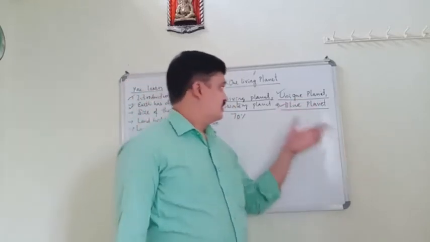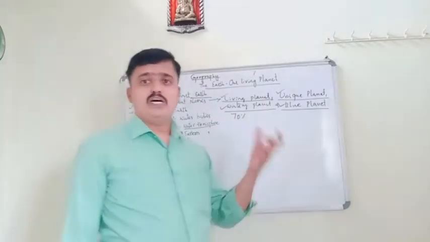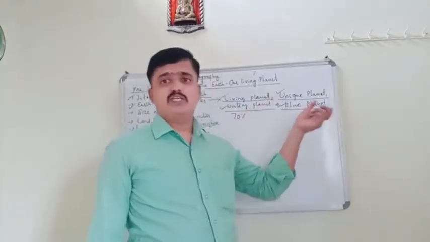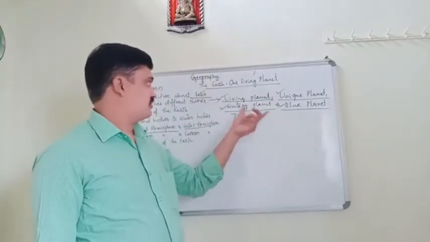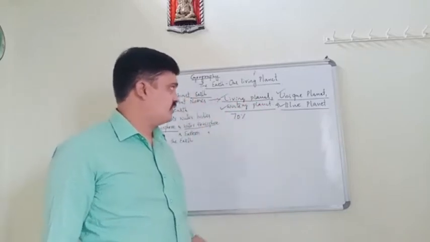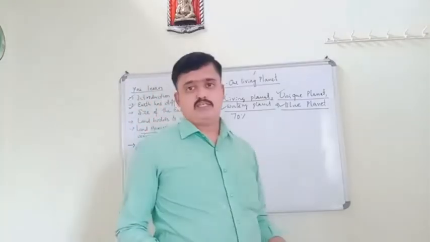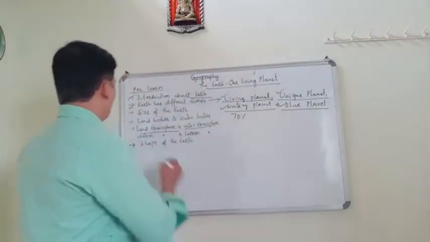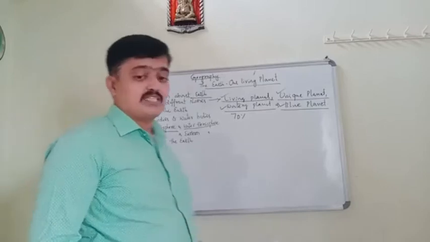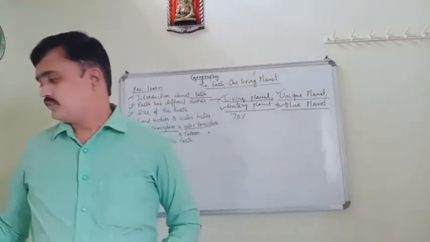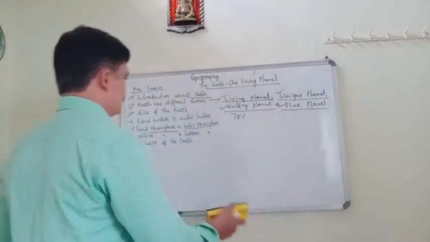Did you understand why we call earth by different names? It is also called the living planet, unique planet, watery planet and also blue planet. And later we go to the size of the earth.